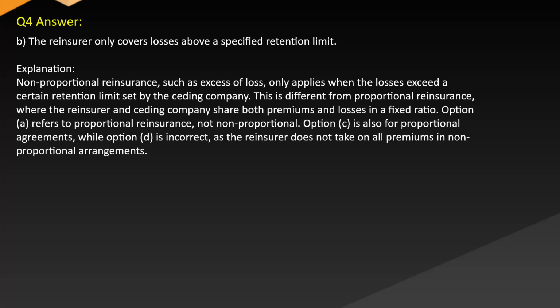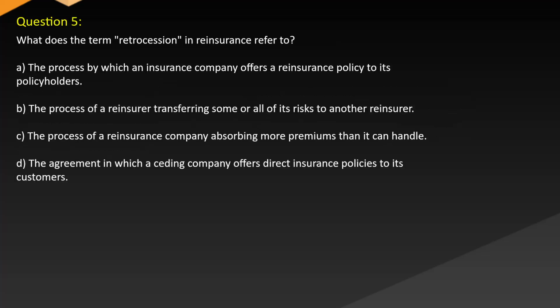Explanation: non-proportional reinsurance, such as excess of loss, only applies when the losses exceed a certain retention limit set by the ceding company. This is different from proportional reinsurance, where the reinsurer and ceding company share both premiums and losses in a fixed ratio. Option A refers to proportional reinsurance, not non-proportional. Option C is also for proportional agreements, while option D is incorrect, as the reinsurer does not take on all premiums in non-proportional arrangements. Question 5.